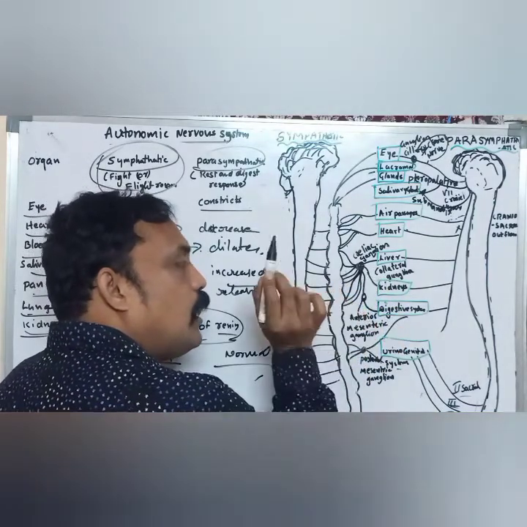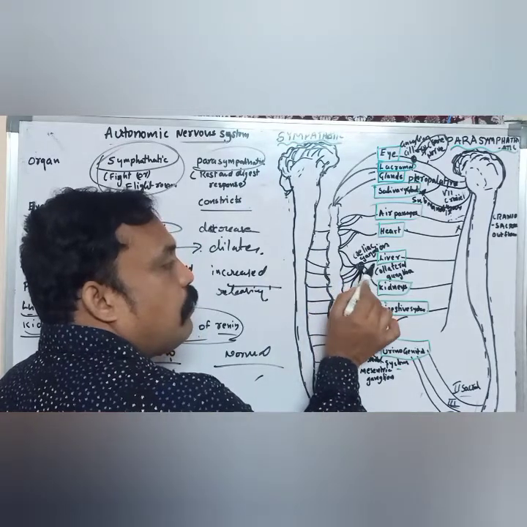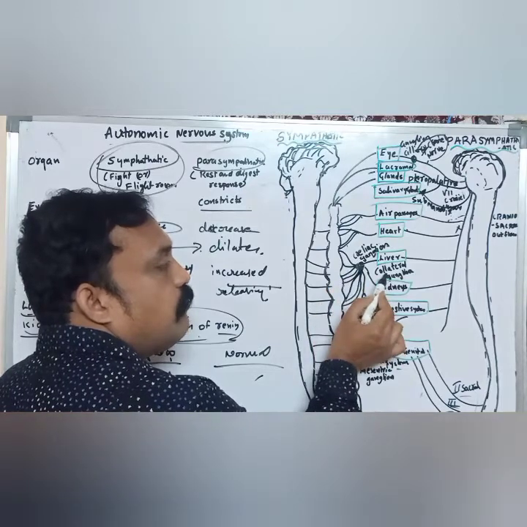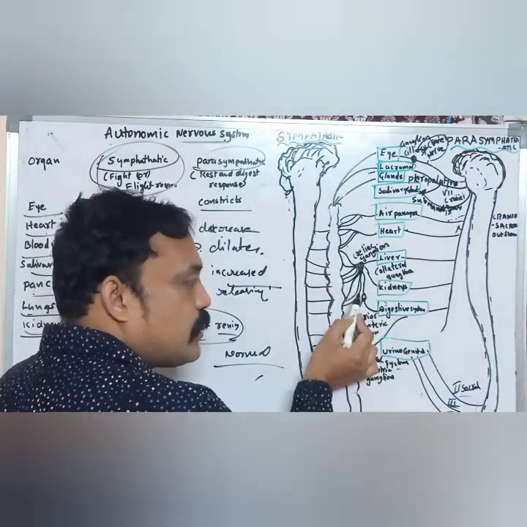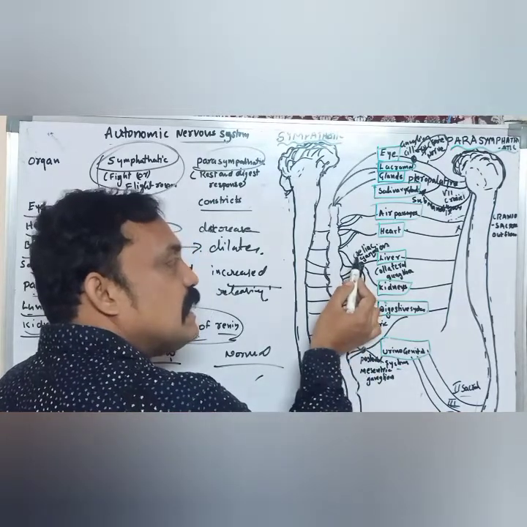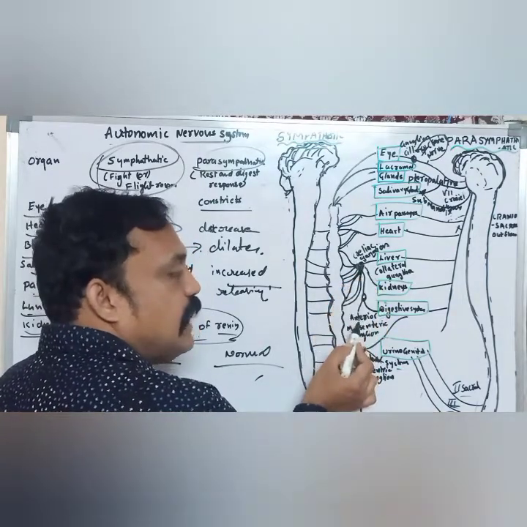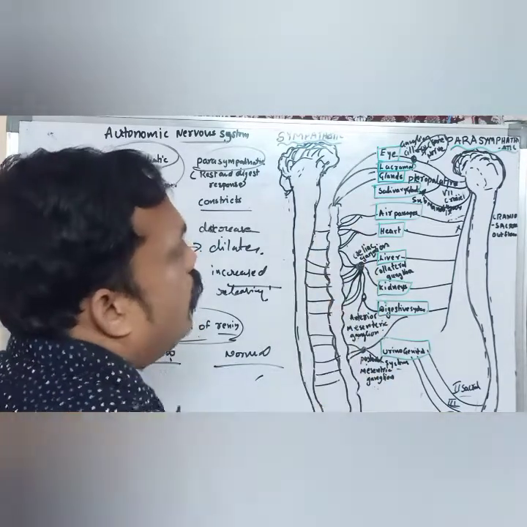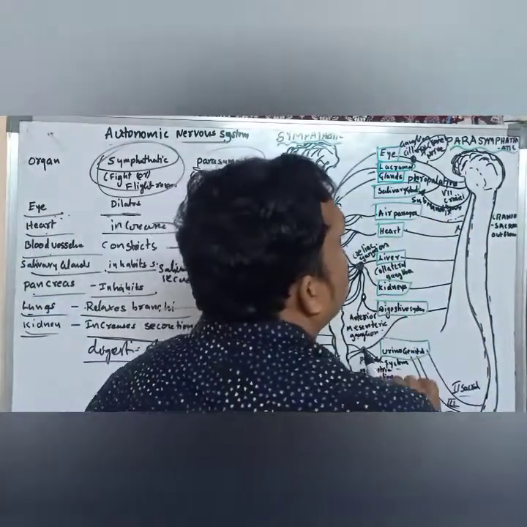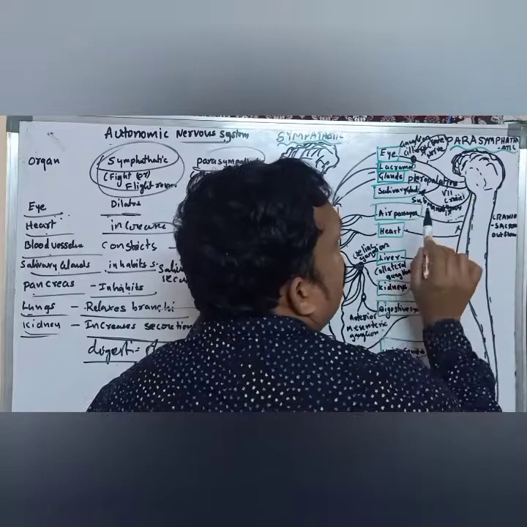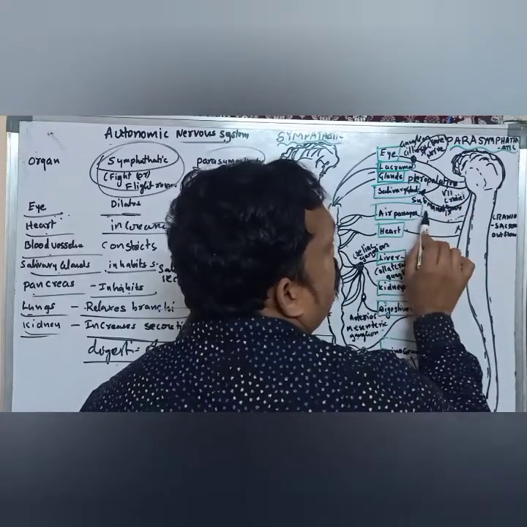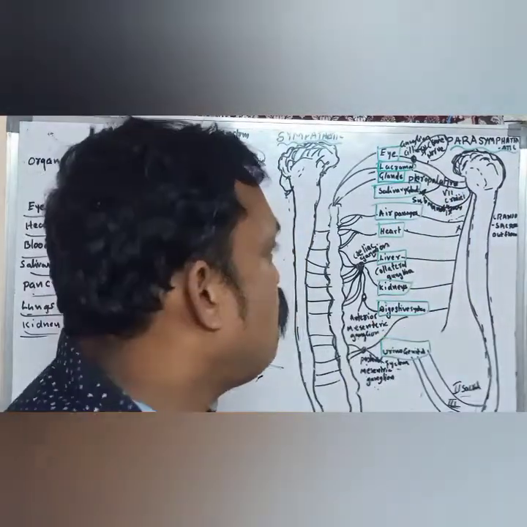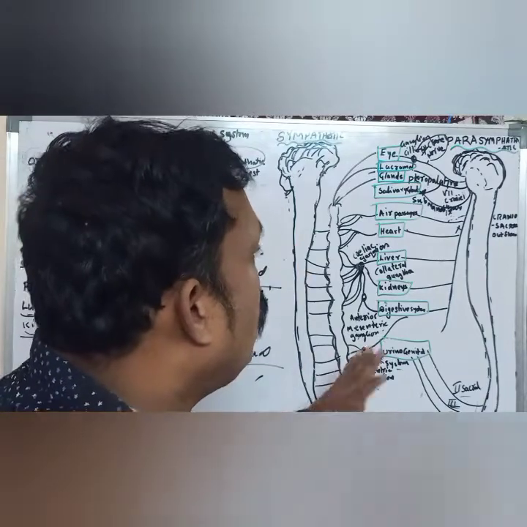That means the pre-ganglionic nerve fiber and post-ganglionic nerve fiber connect in this region, which we call the collateral ganglion. Collateral ganglia are of three types: the celiac ganglion, anterior mesenteric ganglion, and posterior mesenteric ganglion in the sympathetic nervous system. In the parasympathetic nervous system, there are the ciliary ganglion, pterygopalatine ganglion, and submandibular ganglion. So it forms three types of ganglia in both the parasympathetic and sympathetic nervous systems.